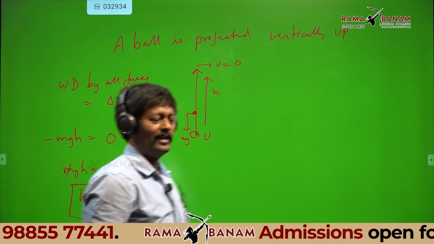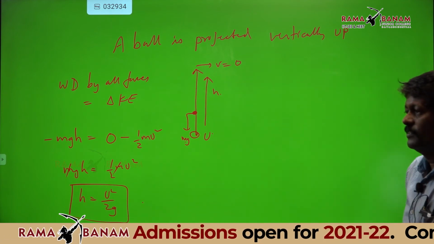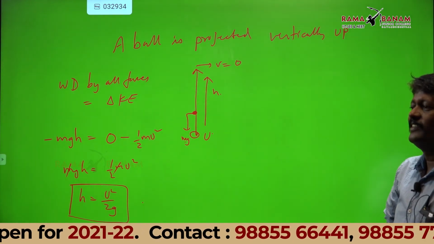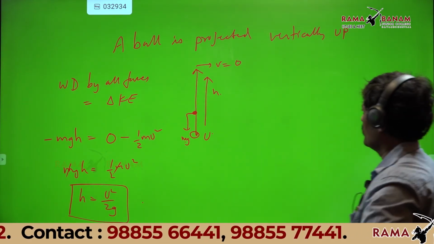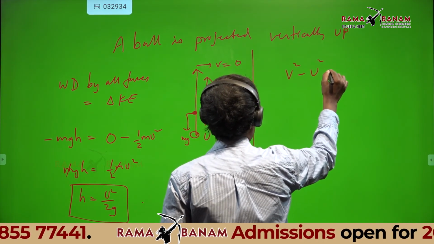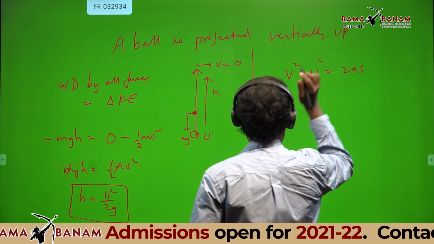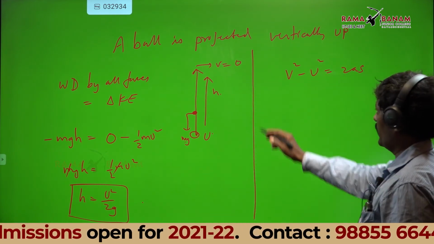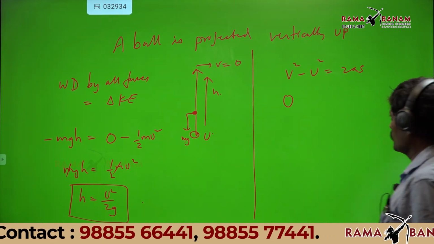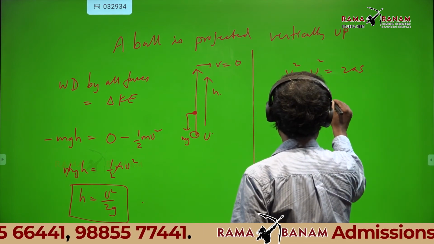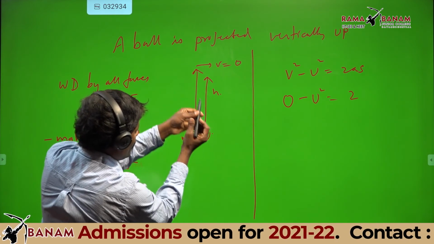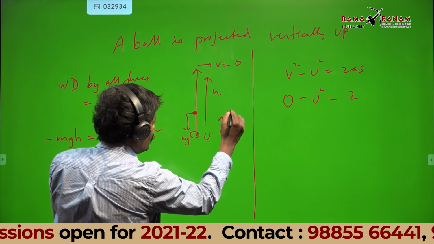So what is the maximum height formula? Yeah, very good. Now see the beautiful point here. v square minus u square equal to 2as. I am going to use this. At the highest point, what is the velocity? 0. 0 minus u square equal to 2 times. Velocity of projection is up, u is positive.